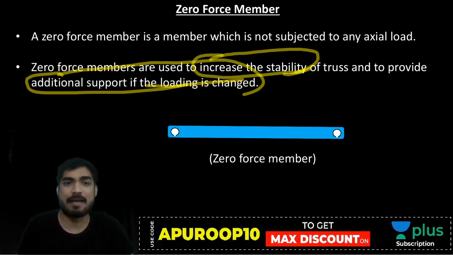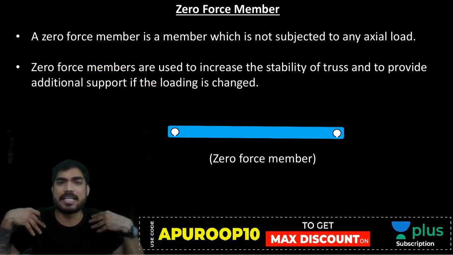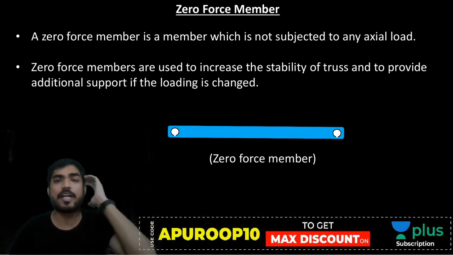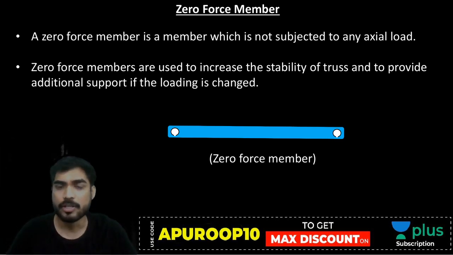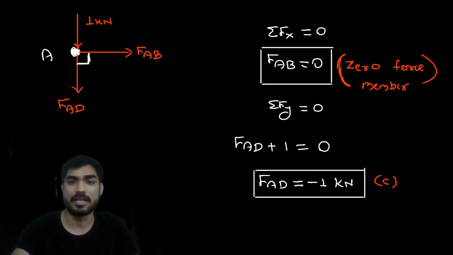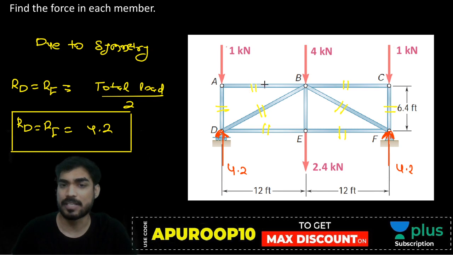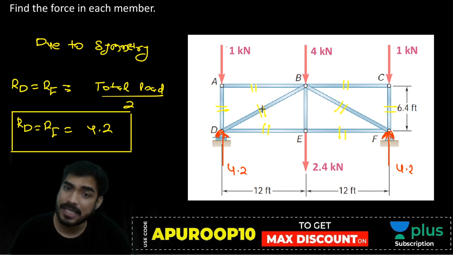Whatever loading I am assuming right now, it can change because I don't know what the condition will be after 1 year, 2 years, 10 years. Let's say you are designing a bridge. Do you know what will happen to the bridge after 5 or 10 years? No. So my friend, when you design a truss, there are some loads that you don't consider, but they might come. That's why zero force members are required. If I don't put member AB, because right now there is no force in AB, I think, oh, there is no force in AB, so remove AB.